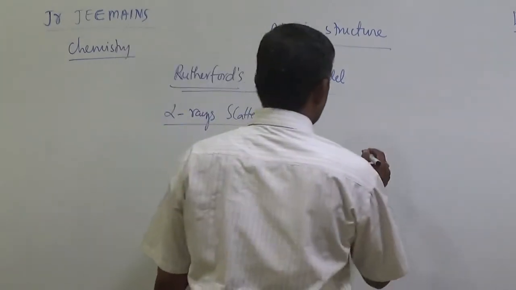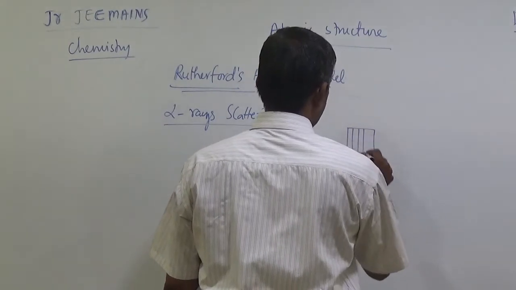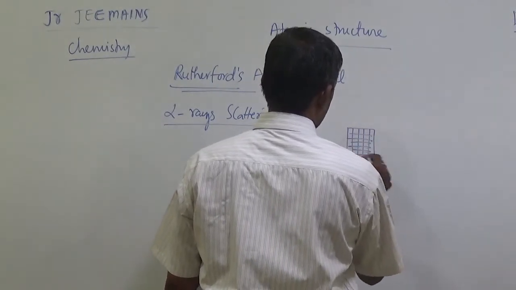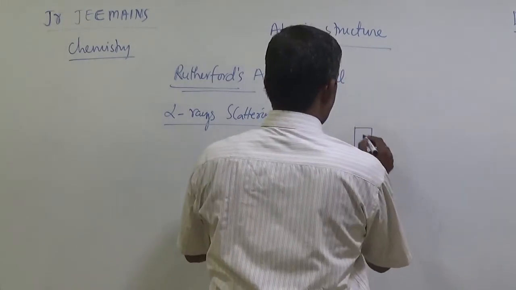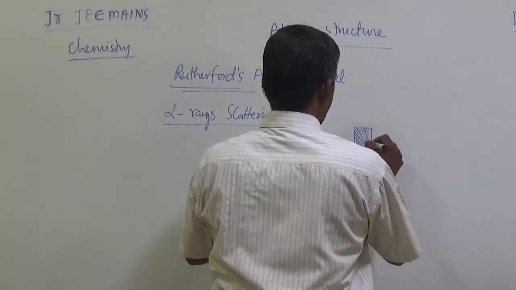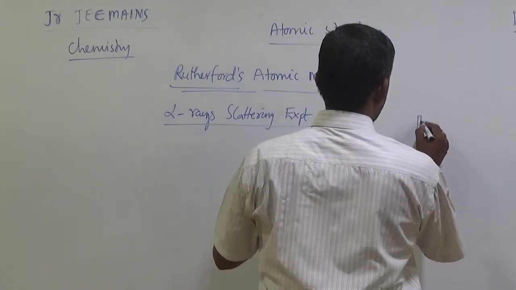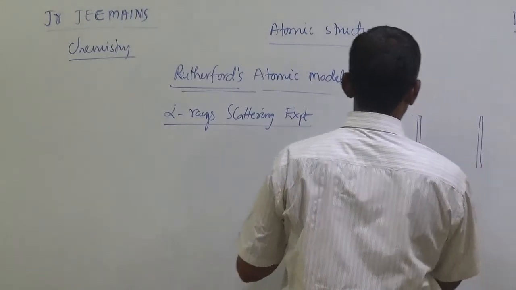Here is the beam. So this is the radioactive substance, this is the lead plate, and this is the gold foil.